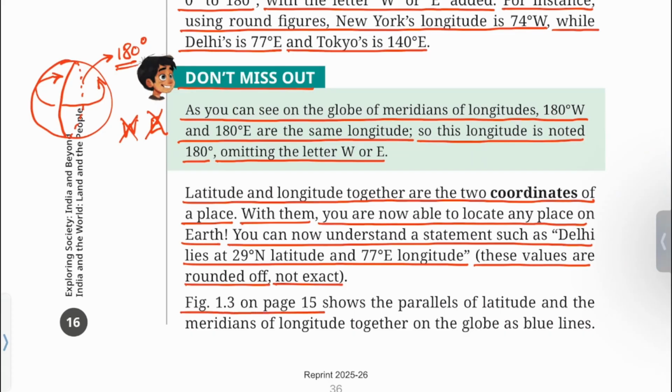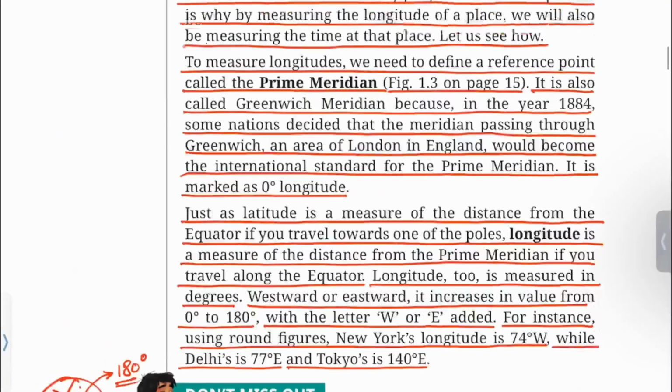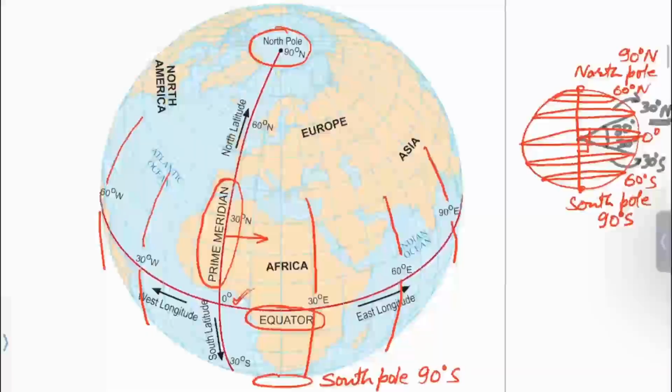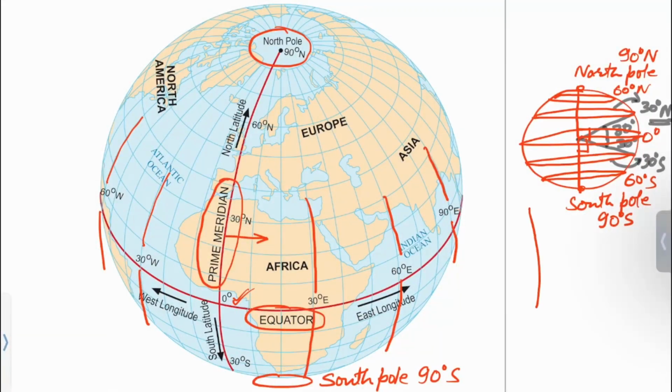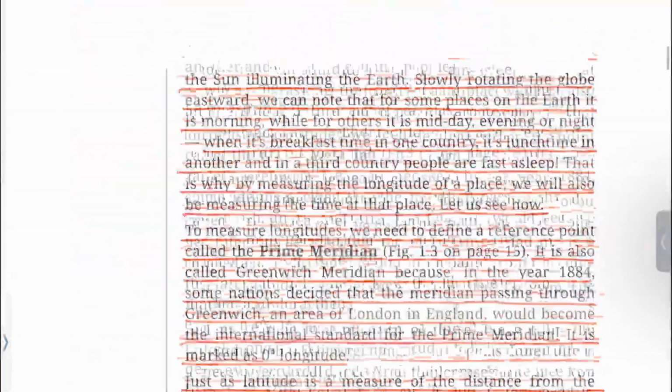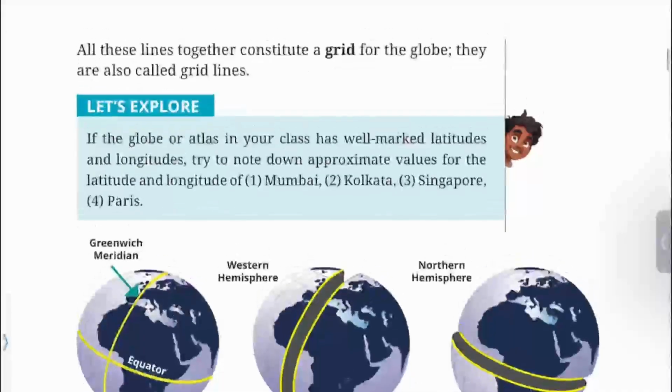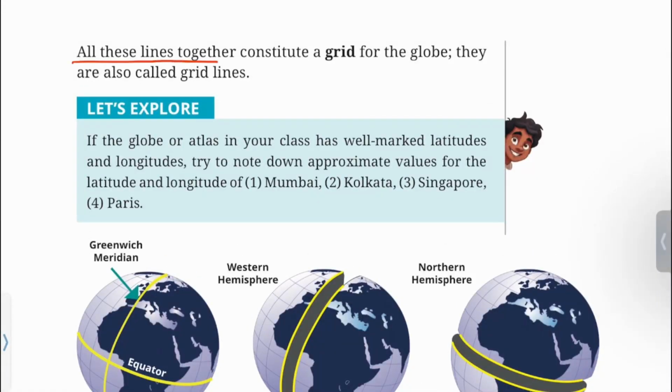Figure 1.3 on page 15 shows the parallels of latitude and the meridians of longitude together on the globe as blue lines. You can see the meridians of longitude and parallels of latitude are shown using blue lines, forming a grid. All these lines together constitute a grid for the globe. They are also called grid lines.